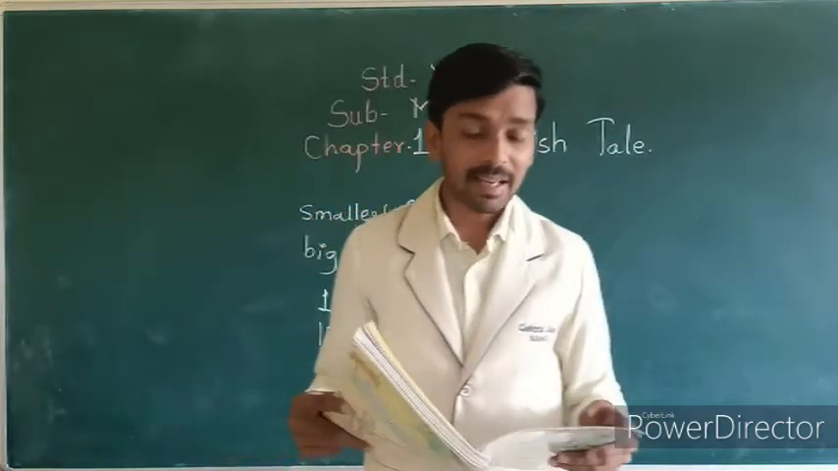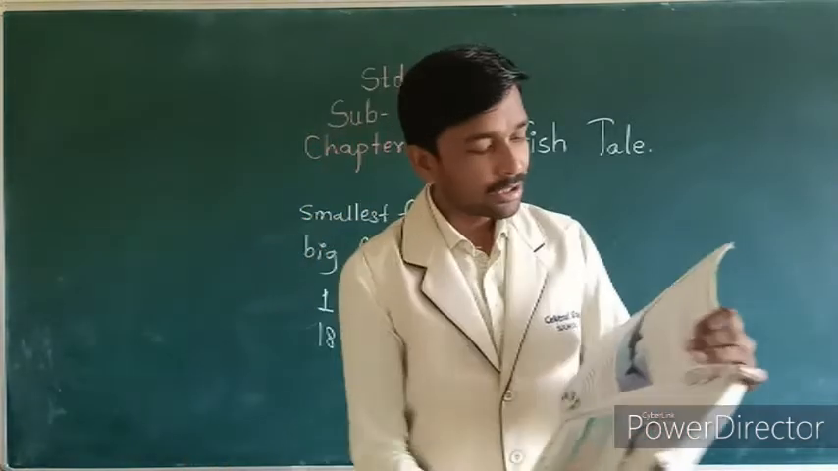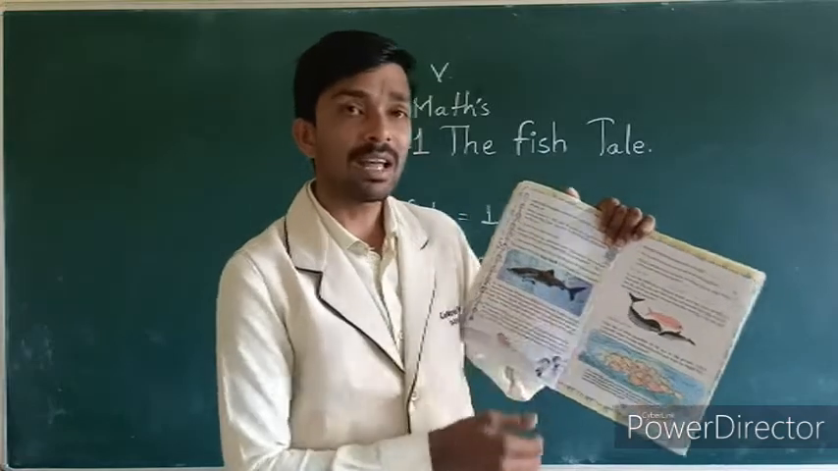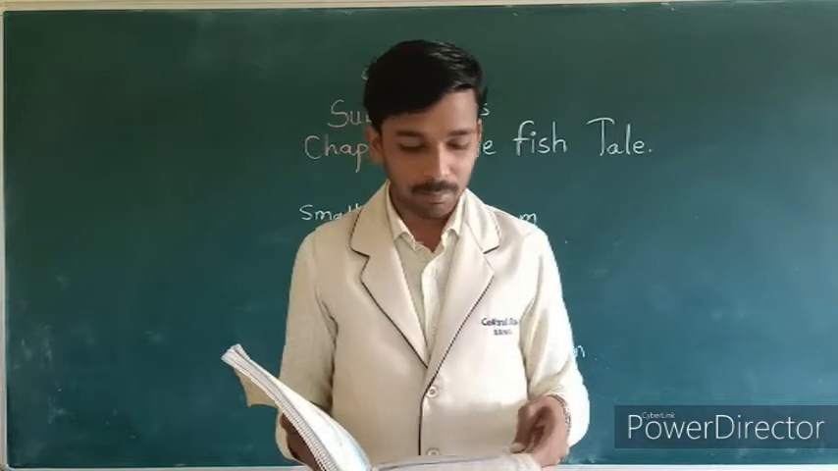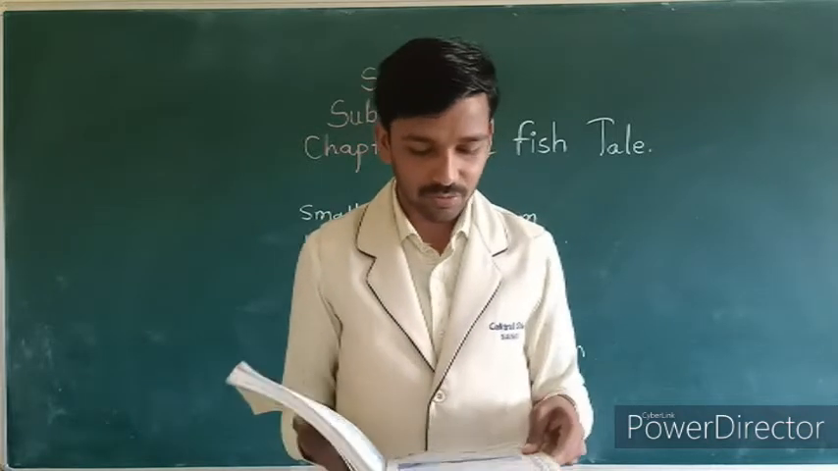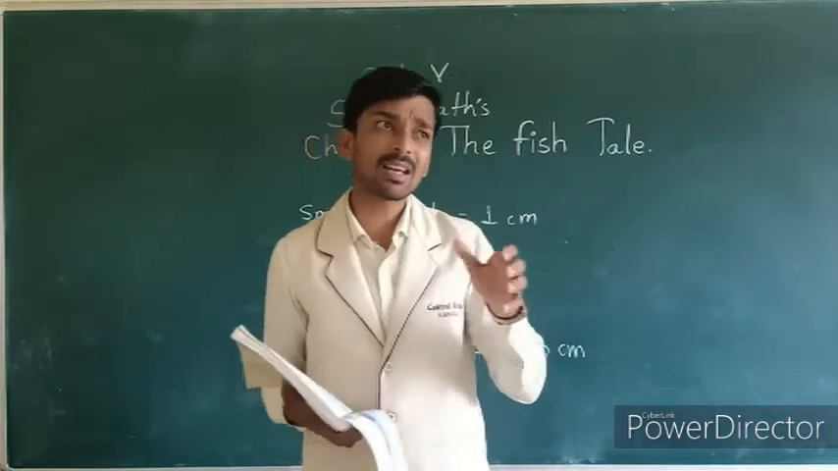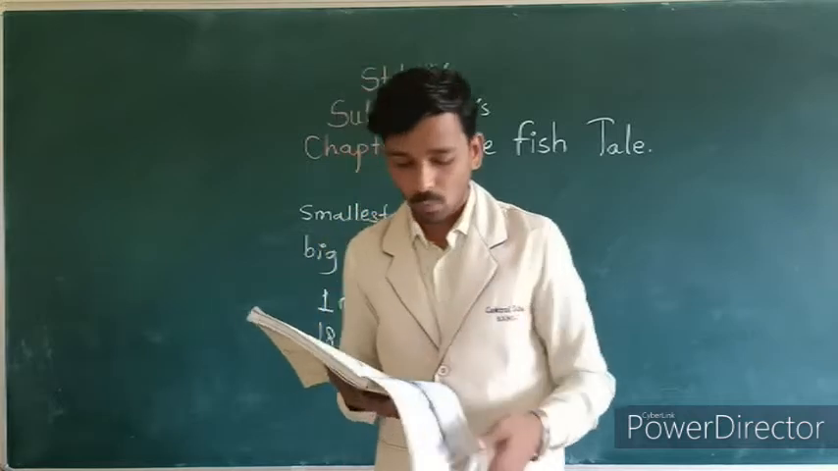Next, I will read. A big fish is a whale shark. Here is a picture of it. That is a big fish, called a whale shark. It is actually not a whale, but a big fish. Whales are different from fish. There are some differences between fish and whales.